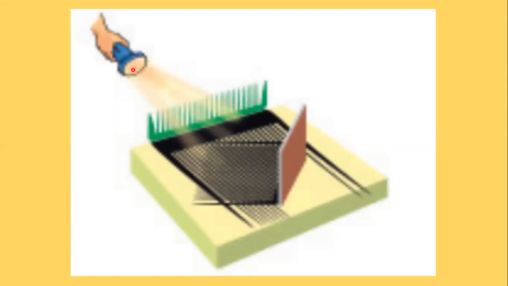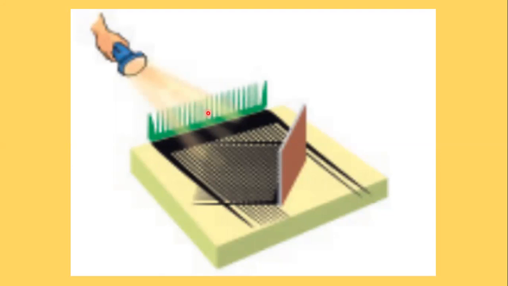What will happen? There are many rays coming from this torch, so we can use the term beam. When the beam of light rays is allowed to pass through this comb, there is a shadow formation, because light rays only enter through these holes.